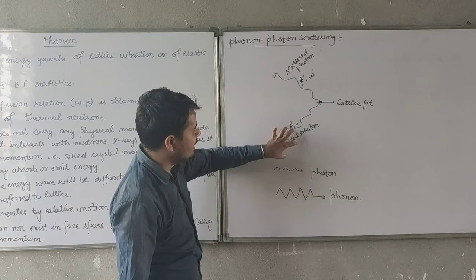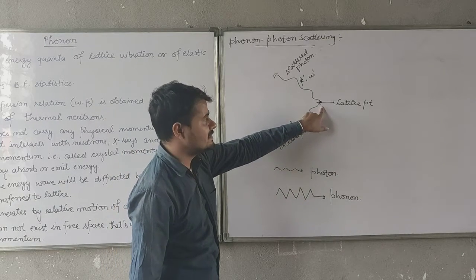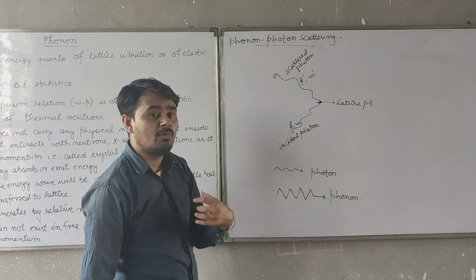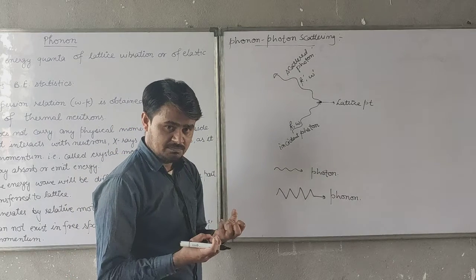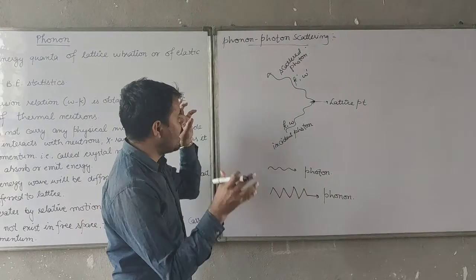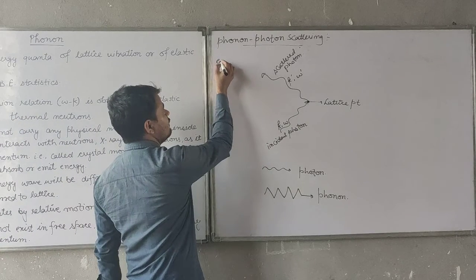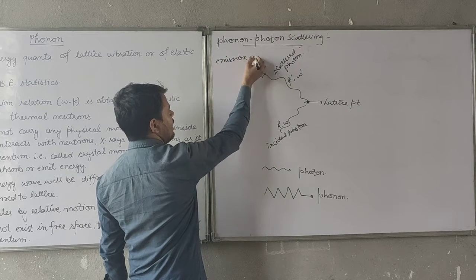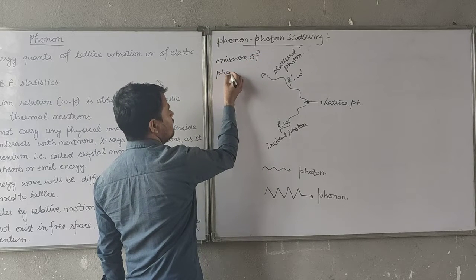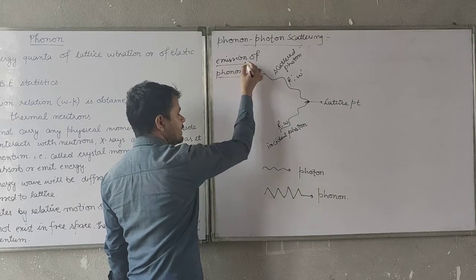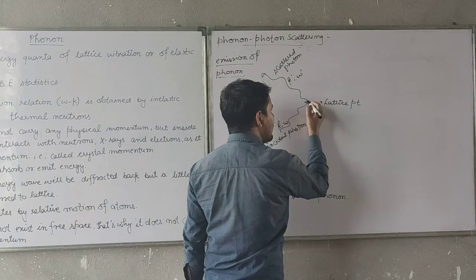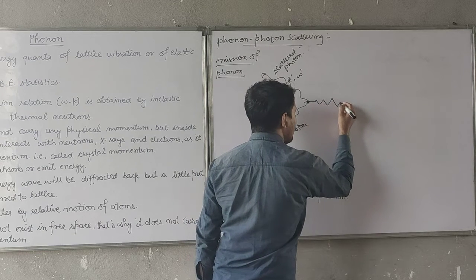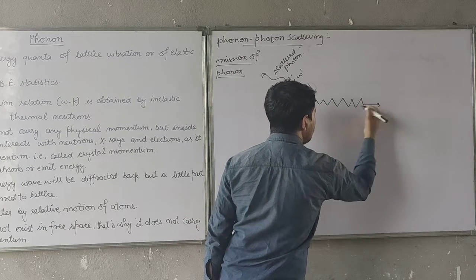Then we all know that when the incident photon is interacting with the lattice point, some of its energy or momentum will change. And if there is the emission of phonon, some of the energy will be released into the emission of a phonon.